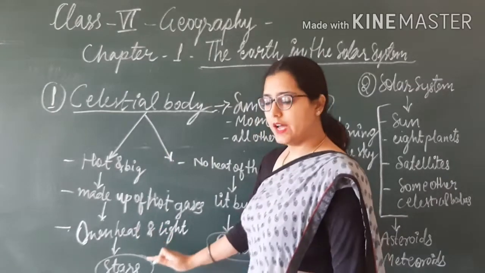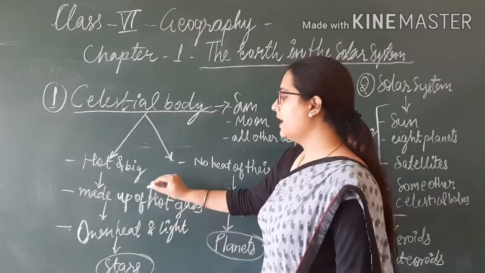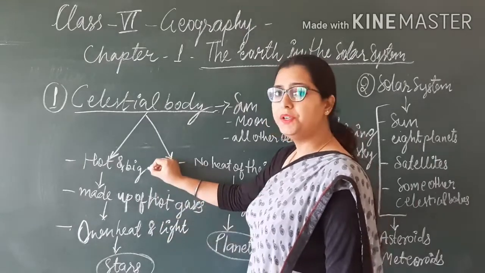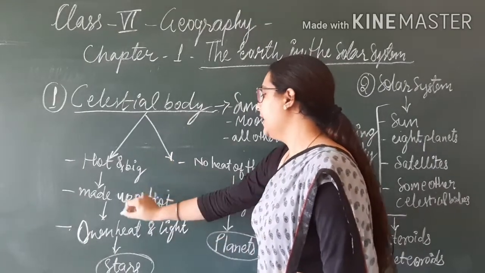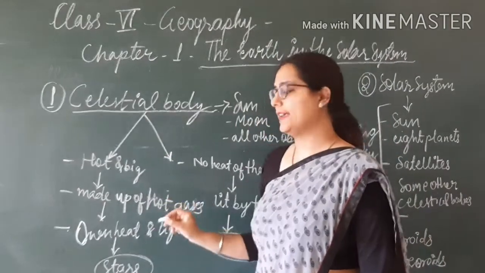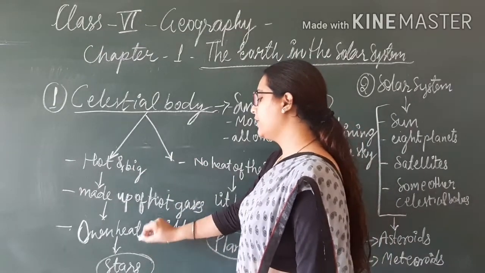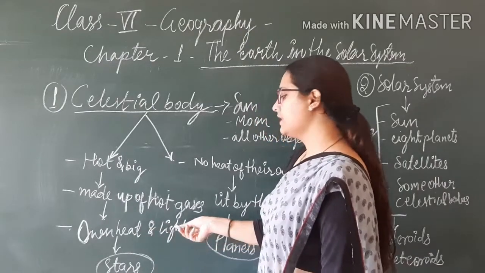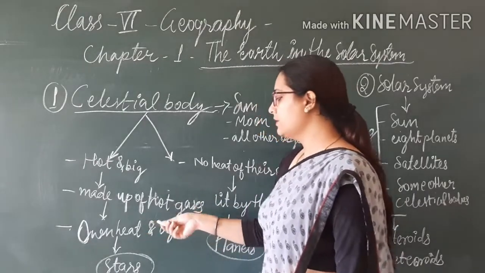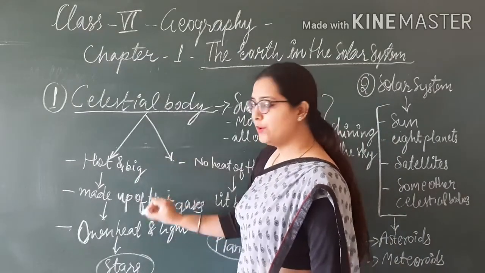First one is stars and second one is planets. Now what are stars? Stars have their own heat and they are very big. Means they are hot and big and made up of hot gases. That is why they are hot and big, and they have their own heat and light. So this is all about the stars.